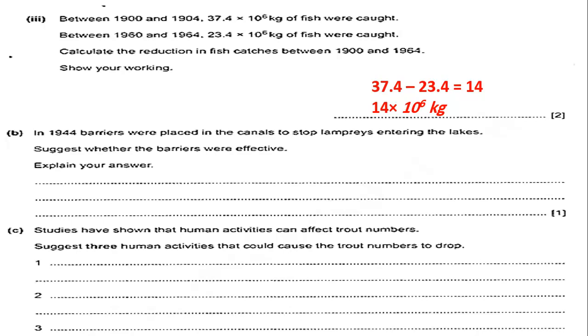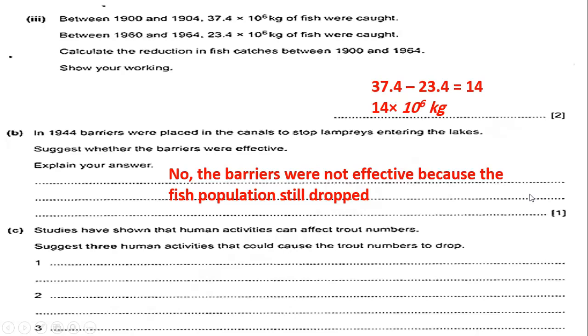In 1944, barriers were placed in the canals to stop lamprey entering the lakes. Suggest whether the barriers were effective or not. Explain your answer. Explain questions have to be answered in a paragraph. Please don't forget this, and you have to mention all your reasons. So the answer will be no, the barriers were not effective because the fish population still dropped or decreased.